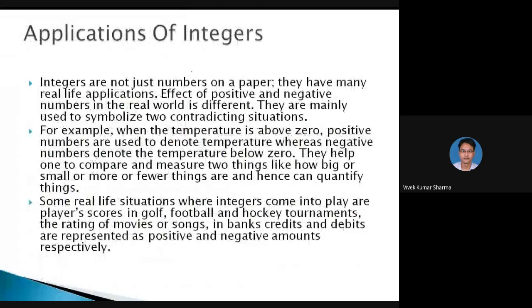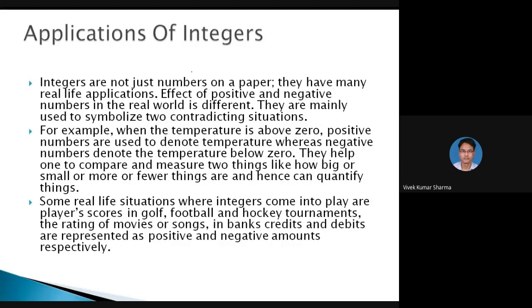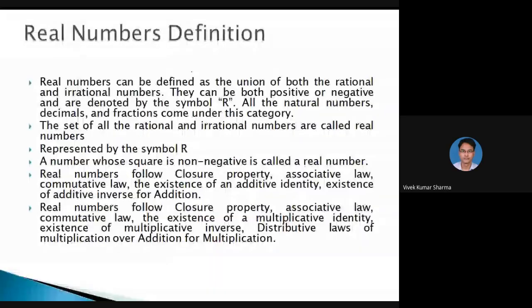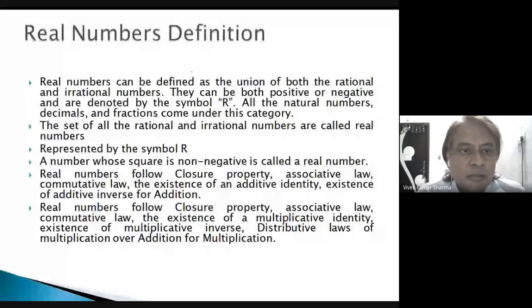Applications of integers. So you can see it follows closure, it follows the associative property, and it follows the commutative property. And real number definition. Real numbers can be defined as the union of both the rational and irrational numbers. They can be both positive or negative and are defined with the symbol R. All the natural numbers, decimals, and fractions come under this category of real numbers. The set of all the rational and irrational numbers is called real numbers, represented by the symbol R.